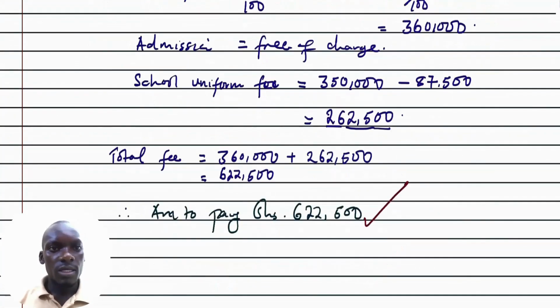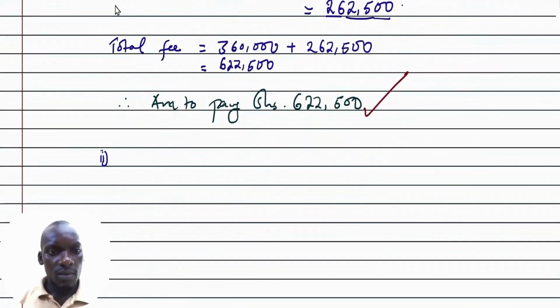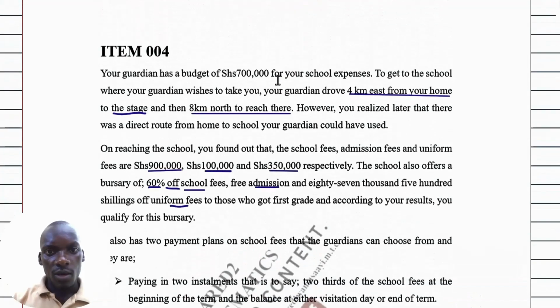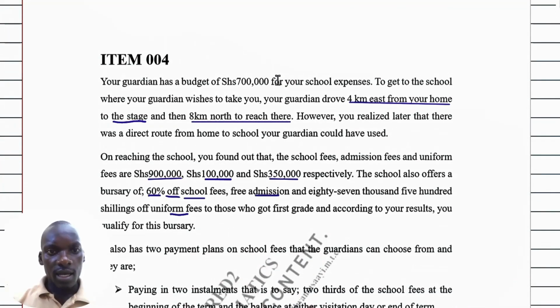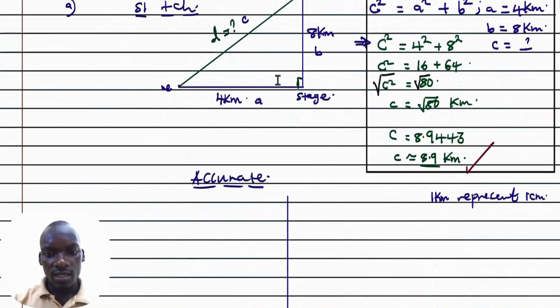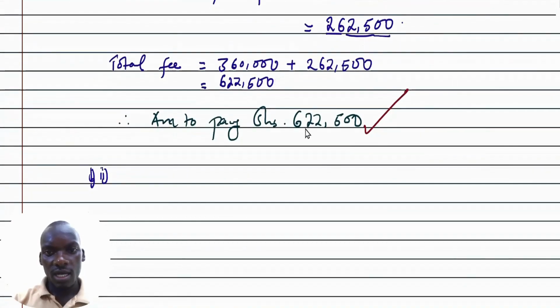We can now proceed to Roman number 2 of part B. The question is, with the reason, will your guardian afford the school fees expenses according to his budget? We go back to the scenario that the guardian has a budget of 700,000. The expenses of the fees is 622,500, which is less than the budget.